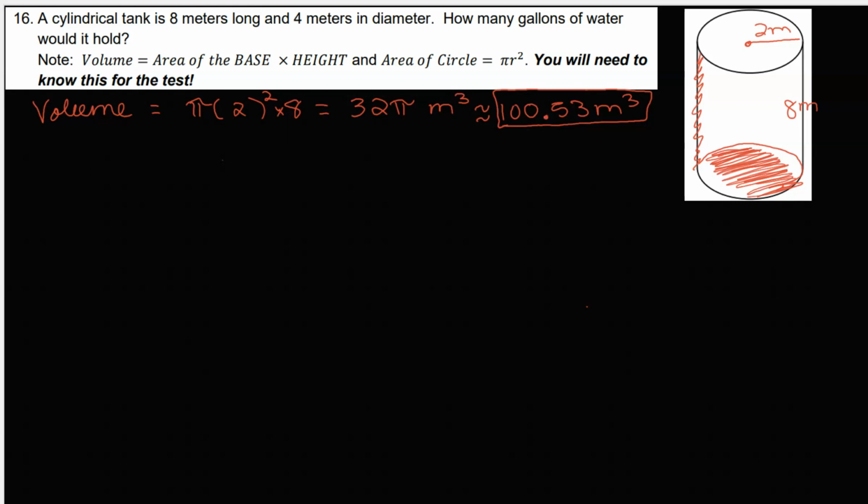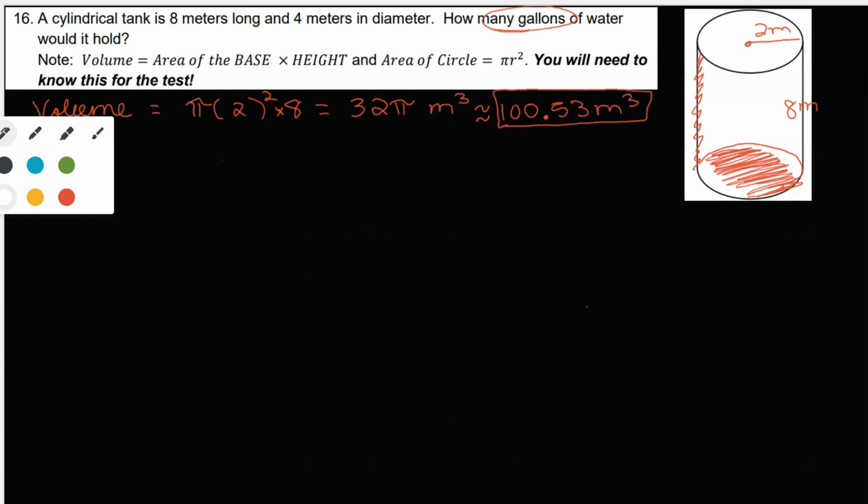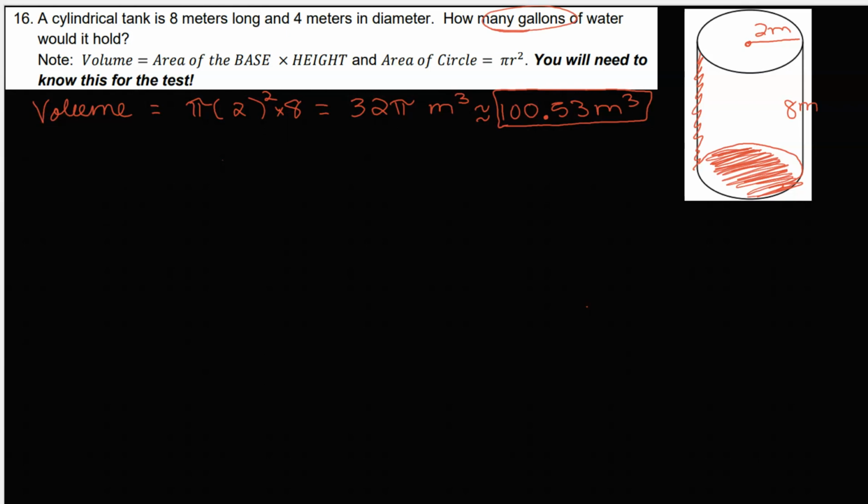Okay, so we are going to go from 100.53 meter cubed, and the question is how many gallons. So we know we are going to end in blank gallons, and we will start with 100.53 meter cubed.